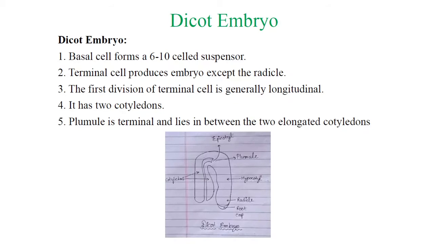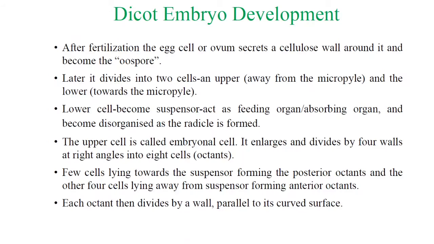This is the simple figure of the dicot embryo, and these are the points related to the dicot embryo. Then the point to be considered here is the development of the dicot embryo. A short note may be asked on dicot embryo development or the structure of the dicot embryo. It may be monocot or dicot, but such short notes may be asked. So consider here the point, dicot embryo development.